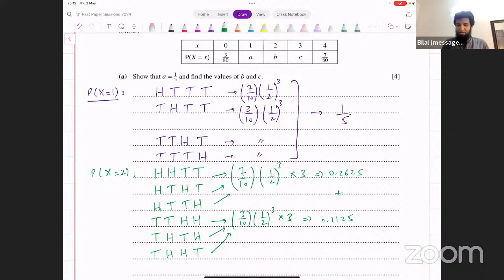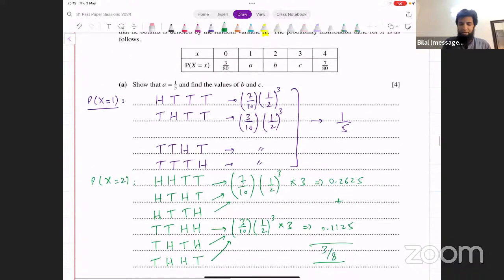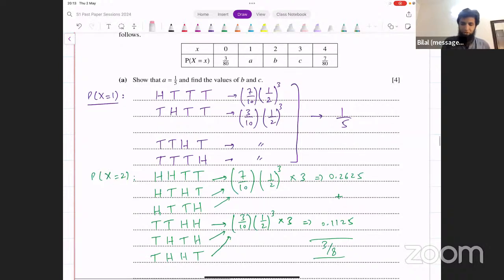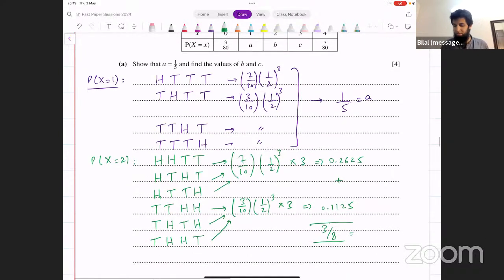You add these two cases together, and that gives us 3 over 8. Yeah, so that's what we get, 3 over 8. This is what we get for the value of B. Okay, so this was A, and now this is B.